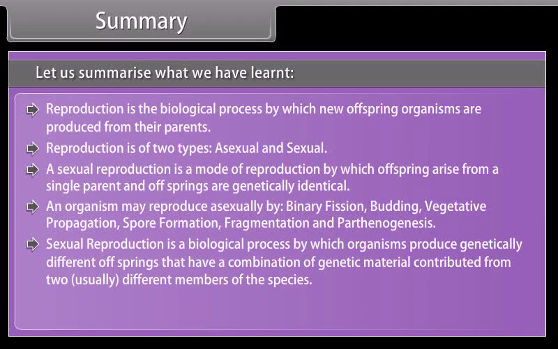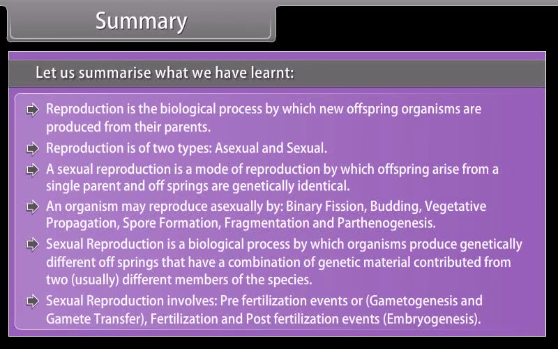Sexual reproduction is a biological process by which organisms produce genetically different offsprings that have a combination of genetic material contributed from two usually different members of the species. Sexual reproduction involves pre-fertilization events, or gametogenesis and gamete transfer, fertilization, and post-fertilization events, embryogenesis.